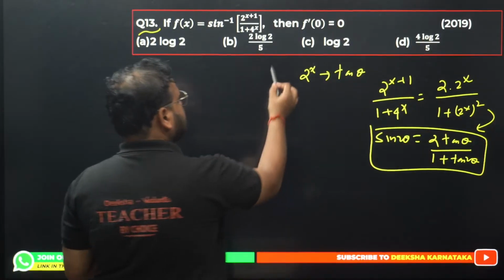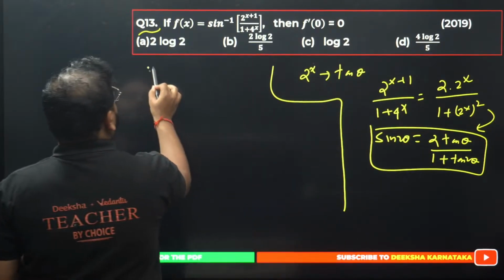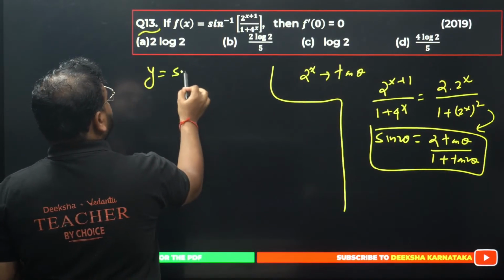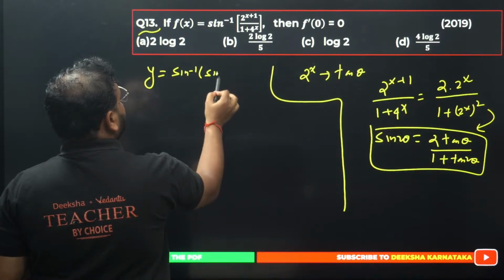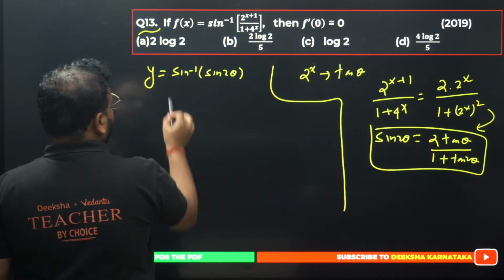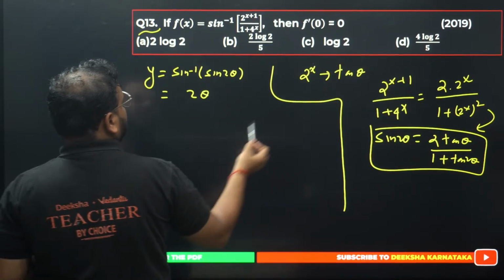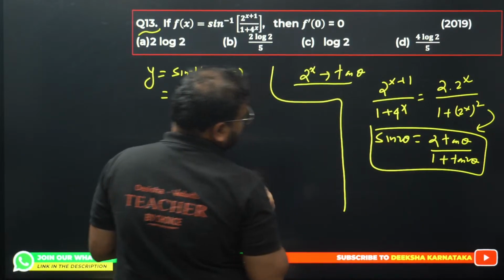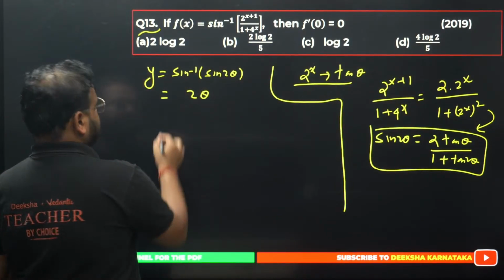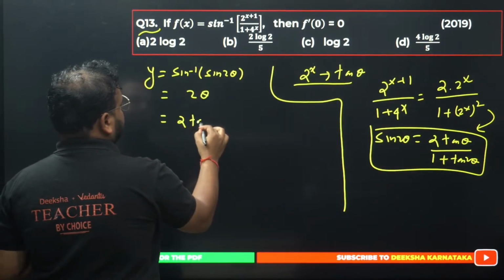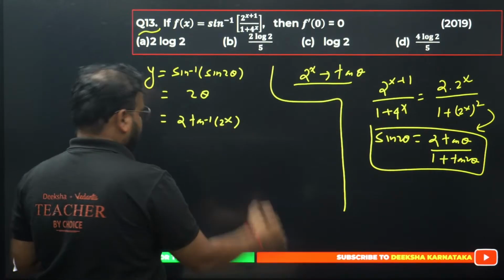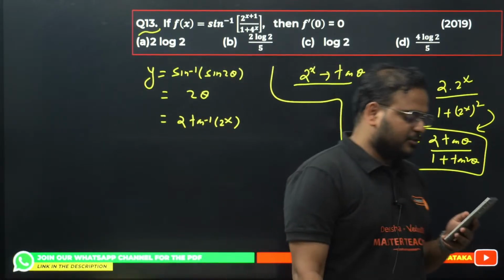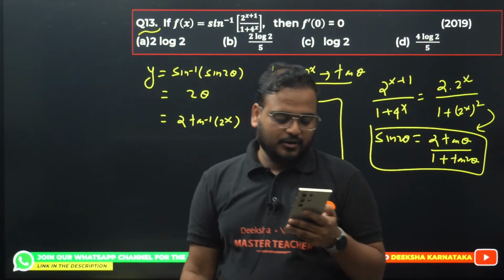Now the question becomes easier. y or f(x) equals sine inverse of sine 2 theta. Okay, you'll have here 2 theta. If 2 power x is tan theta, it means the theta becomes equal to tan inverse of 2 power x.